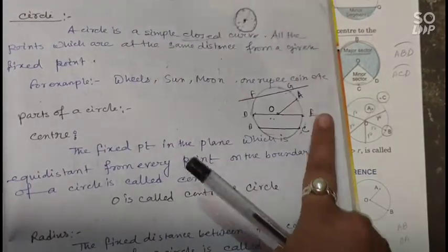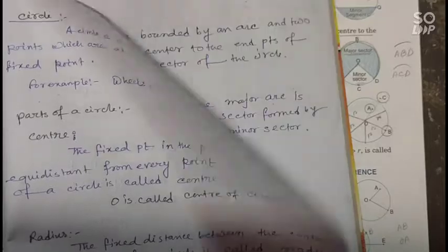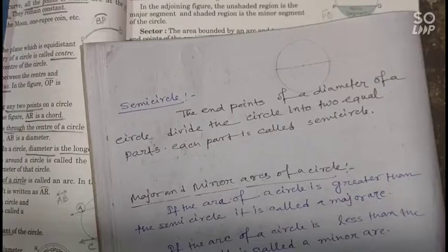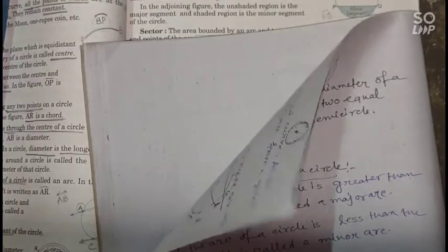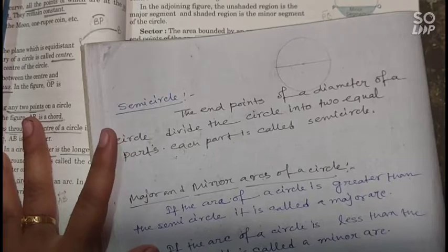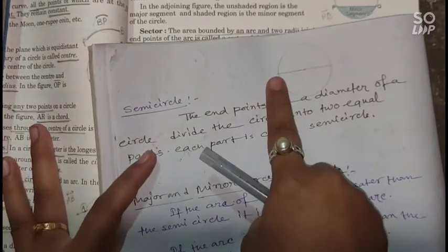So AC, AE, these are the arcs of this circle. Okay, now we will learn about semicircle. What is called a semicircle? The endpoints of a diameter of a circle.